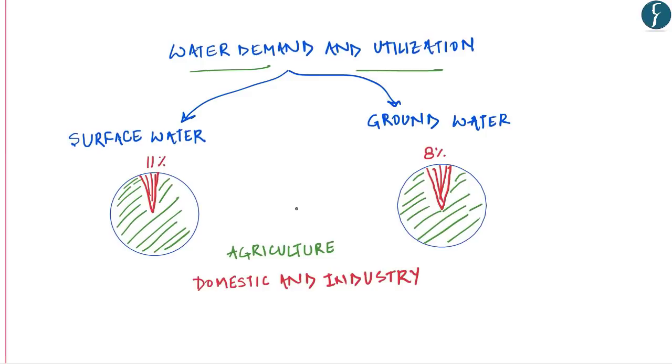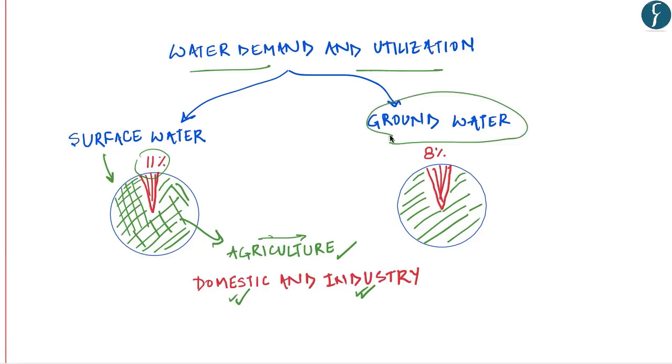Moving on to water demand and utilization. Dividing the water demands in sectors, we have three major sectors. One is agriculture, another is domestic, and third is industry. Those are the three major utilizations of water. As far as the surface water utilization is concerned, we can see that only 11% of the surface water is utilized by domestic and industry sector. The remaining 89% of the surface water is utilized by agriculture.